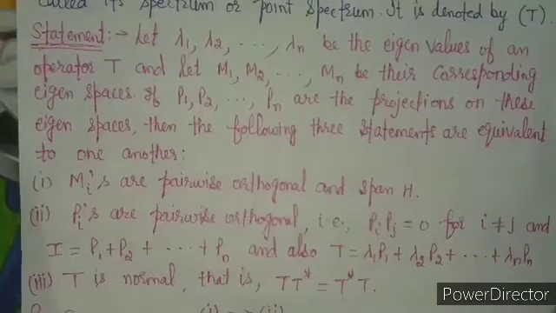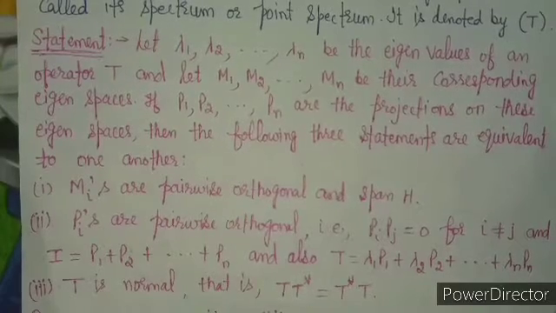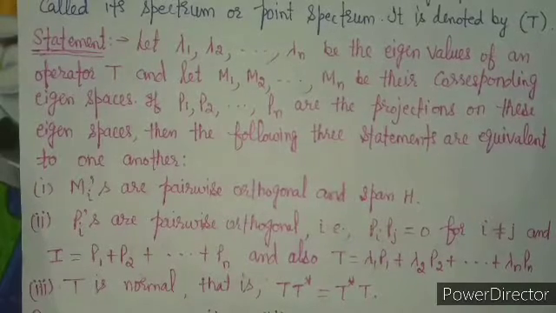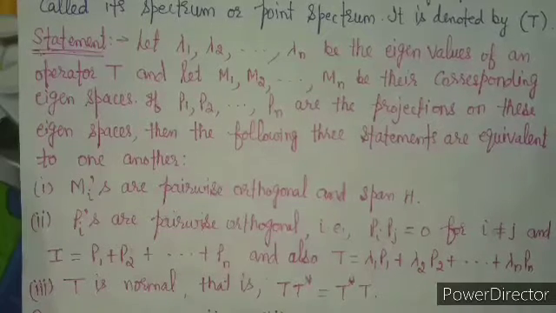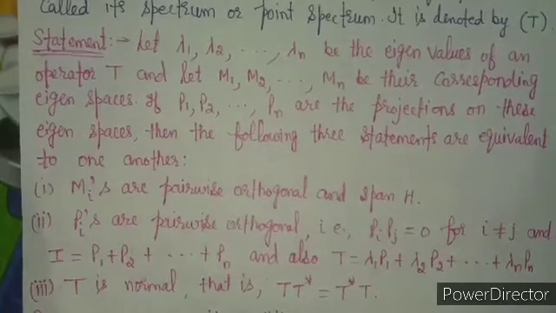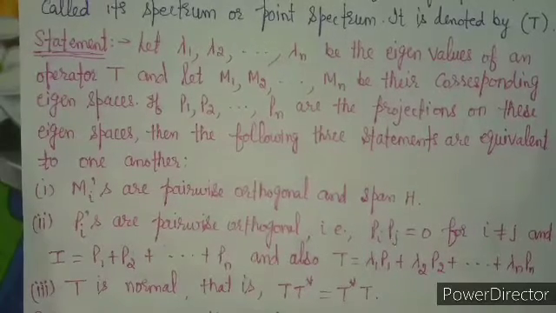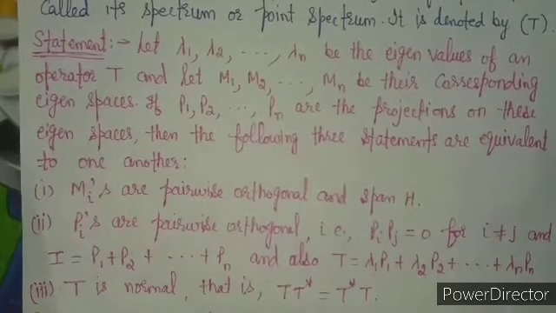First one is the Mi's are pairwise orthogonal and span H, or you say generate H. And second is the Pi's are pairwise orthogonal, that is PiPj equals 0 for i not equal to j. And one more condition which we have to check, I equals P1 plus P2 plus Pn, and also T equals lambda 1 P1 plus lambda 2 P2 plus and so on up to lambda n Pn. And third one is T is normal, that is, you know very well that we have to prove that T T star equals T star T. So we have to prove these three conditions are equivalent. So what we do, 1 implies 2, 2 implies 3 and 3 implies 1.